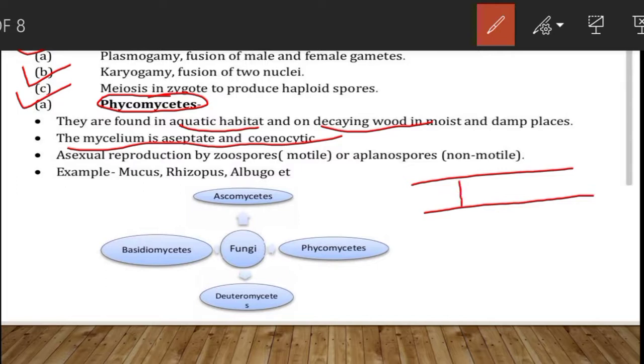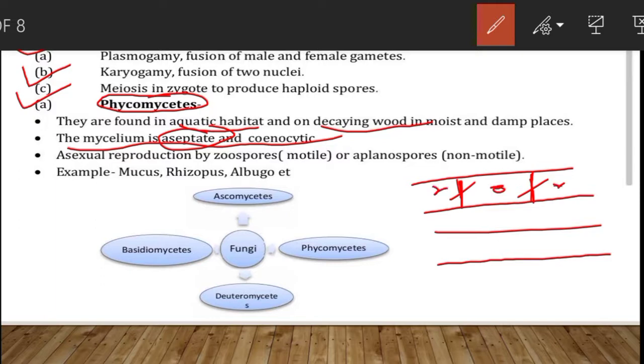So there are cross walls like this, because of which the cells will divide, or the whole hyphae will divide. But aseptate means these cross walls in between will not be there, meaning the hyphae will look like this. Here, if you see, it is divided into different cells, but as there are no cross walls like this in the second type, the hyphae is multinucleate, meaning there are many nuclei in one hyphae. Okay, I hope this is clear.